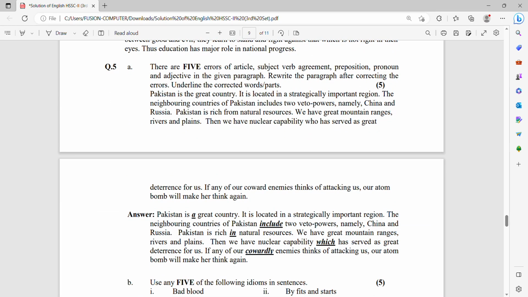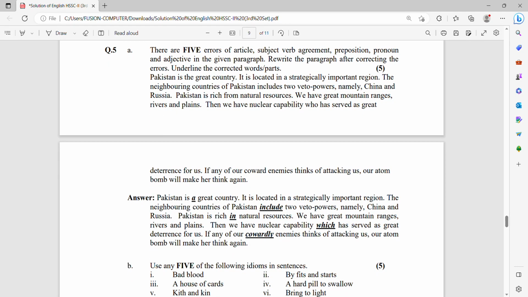Next is question number 5. There are 5 errors of article, subject-verb agreement, preposition, pronoun, and adjective in the given paragraph. Rewrite the paragraph after correcting the errors, underlining the corrected words and parts. So in this paragraph, you have some underlined words that you have to rectify and rewrite. Just underlining and correcting over it is not acceptable, because you do not have to attach this question paper to your answer sheet. So you have to rewrite this specific part of question number 5 in your answer sheet.